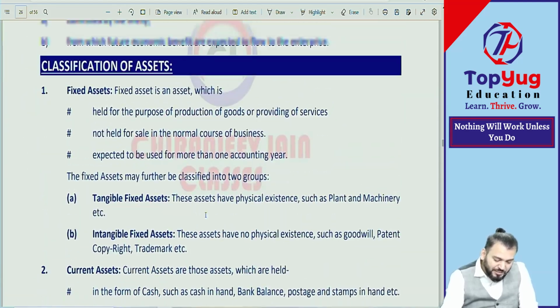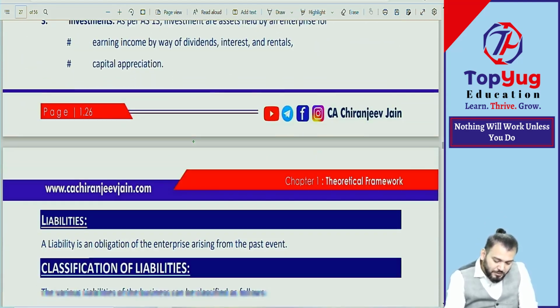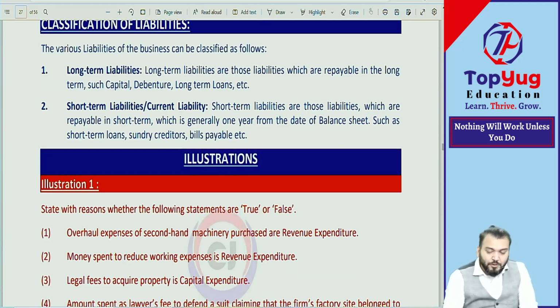Then what is given? Classification given. Then liability given, classification. The chapter is over. So this chapter, this unit, is completed. Sorry, Chapter number 1, Unit number 4 completed. So all the illustrations and all the questions will be homework for this.